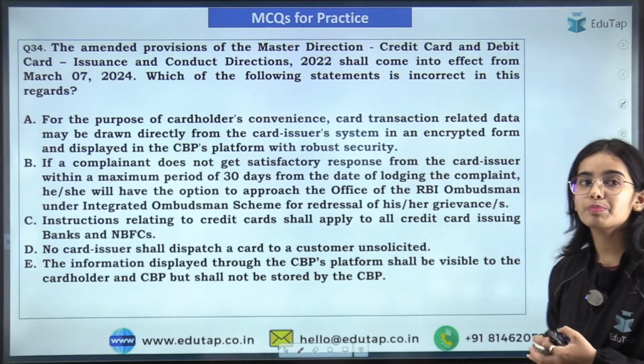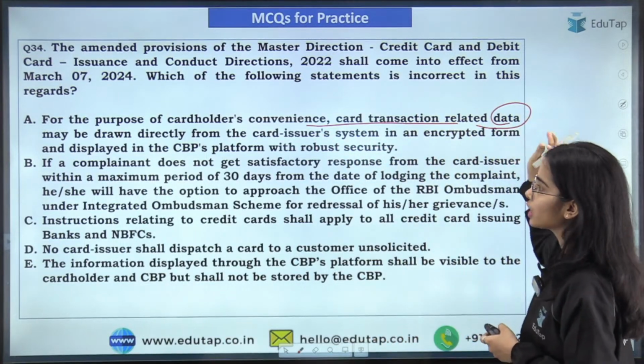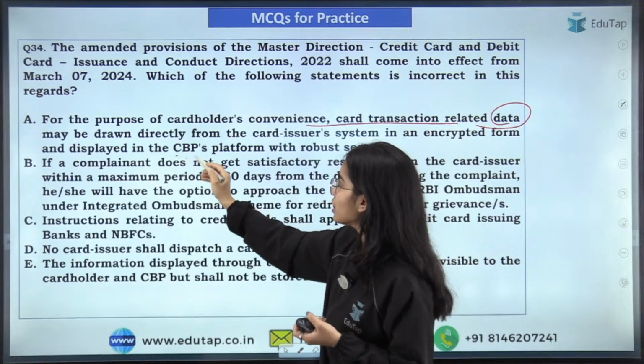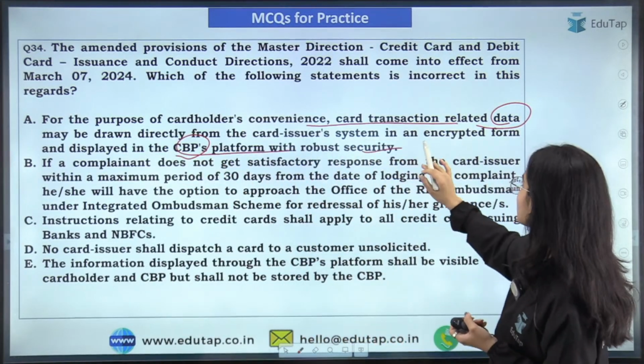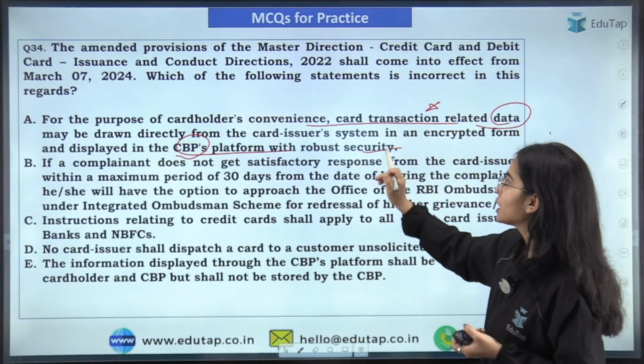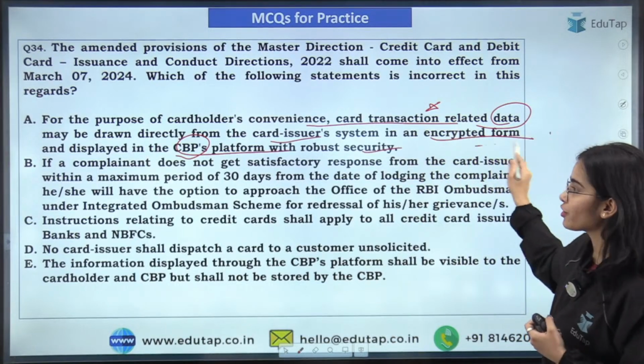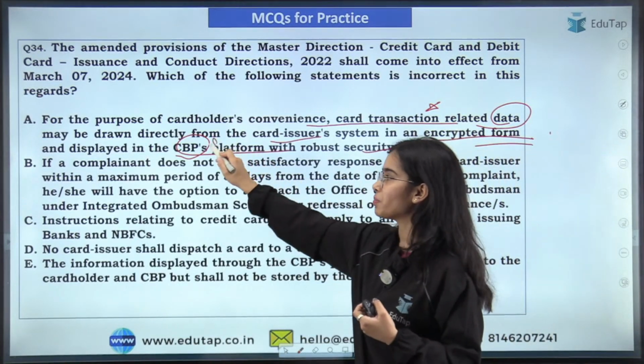So, for the purpose of card holders' convenience, card transaction related data is not displayed in the CBP's platform. For the card transaction related data protection, the card issuers can send the data in the encrypted form and display it in the CBP's platform.